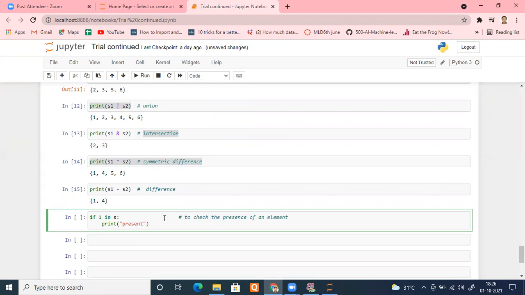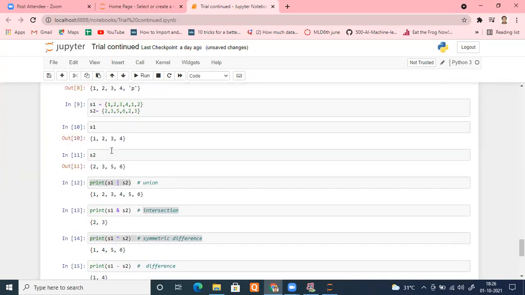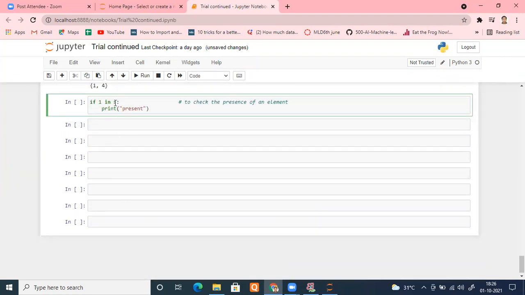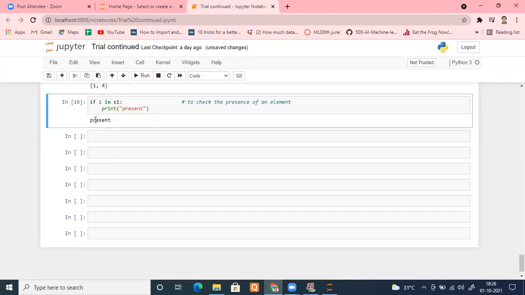Okay, let me run it. As we know, 1 is already present in the set. Where is my S? Sorry, S1 is there. This is S1 or whatever you have taken. Suppose I'm considering S1 for now. So if 1 is present in S1, let me run this. It is showing present. If I look for a number which is not there, nothing will happen. I hope it is okay. Okay, everyone, should I move ahead?